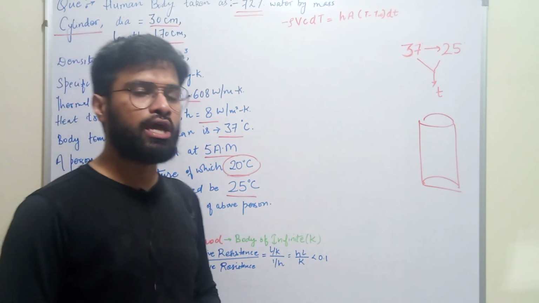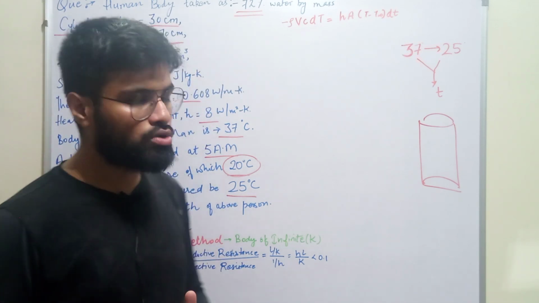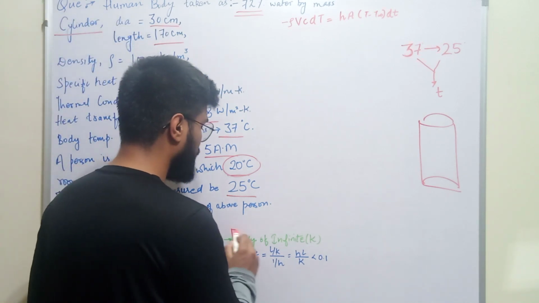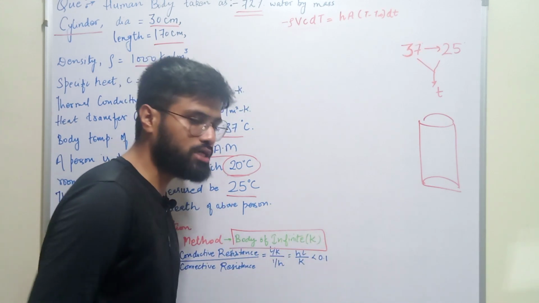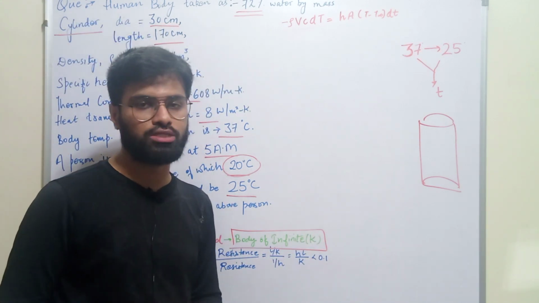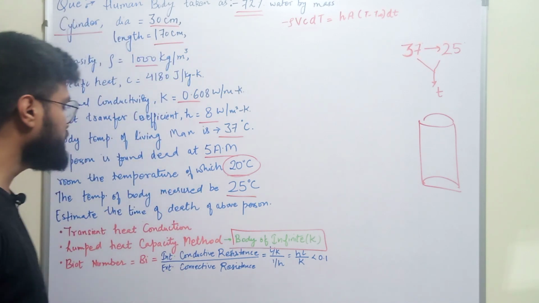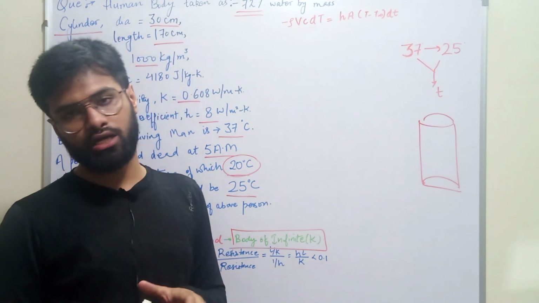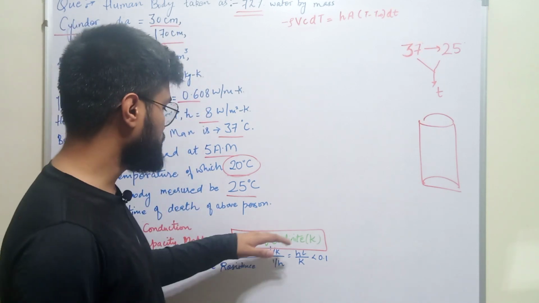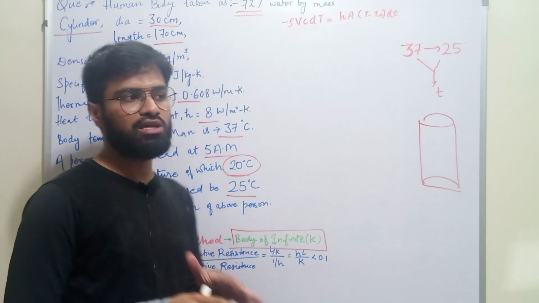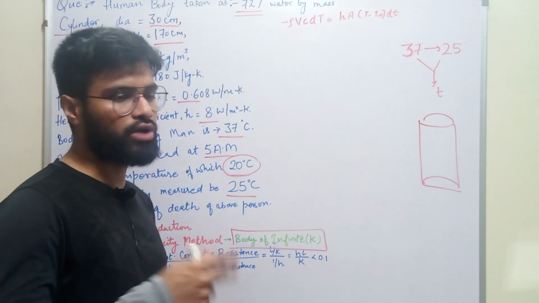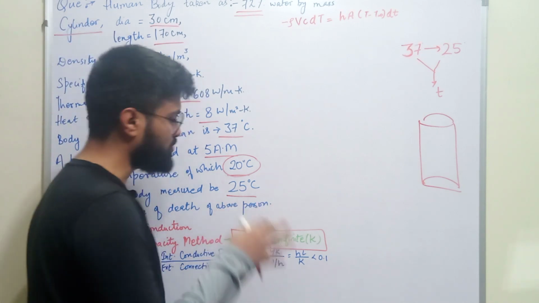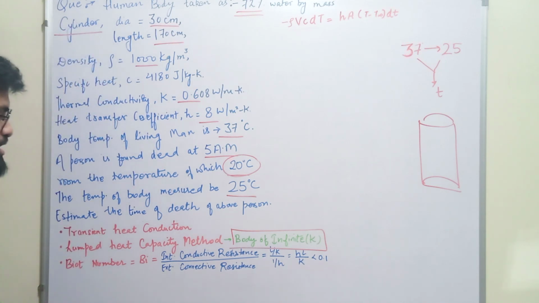To apply the lumped heat capacity method to any body, the body must have infinite thermal conductivity. If the body has infinite thermal conductivity, then we can apply the lumped heat capacity method to that body. Practically, there is no body which can have infinite thermal conductivity. But relatively, if the conductivity of the body is very high, then we can consider that the body has infinite thermal conductivity, and we can apply the lumped heat capacity method.